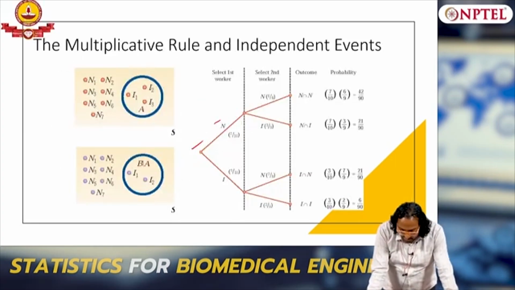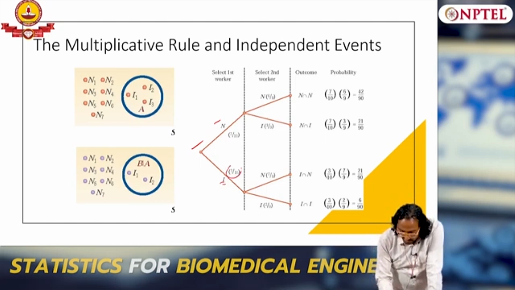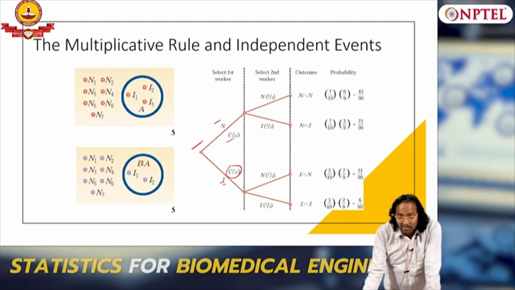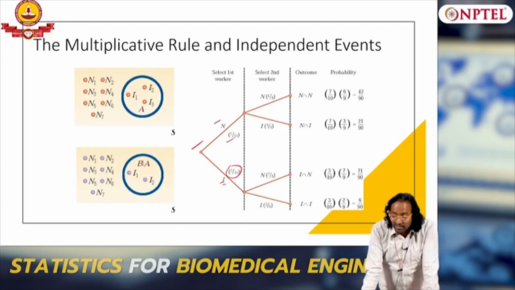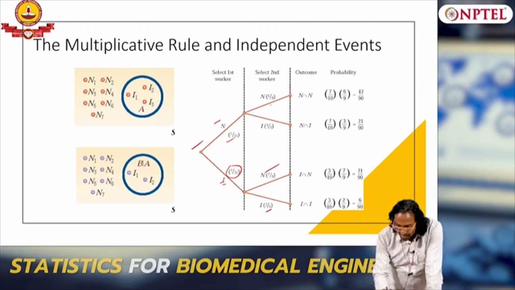So what is the probability that the first worker gives illegal? It is 3 out of 10, and no is 7 out of 10. Now if he has given illegal, then what will happen? The second worker giving illegal deductions will become 2 out of 9, since 1 is gone, and no is 7 out of 9, right. Then you keep building the tree.